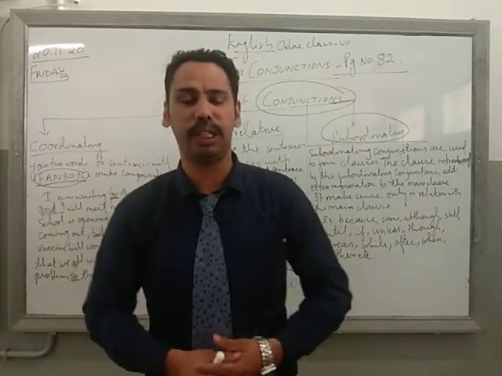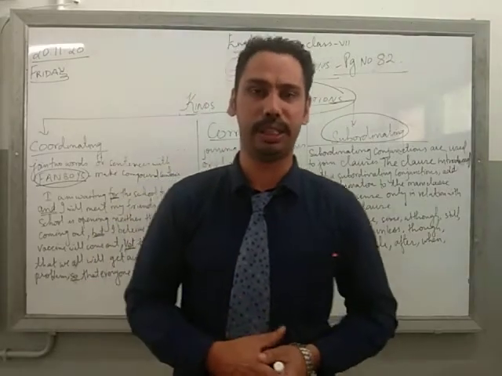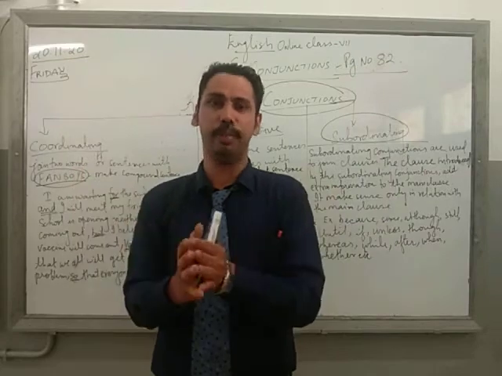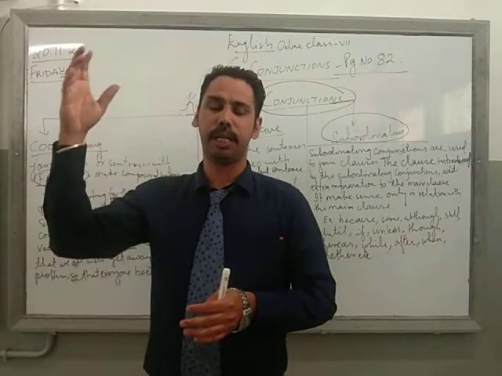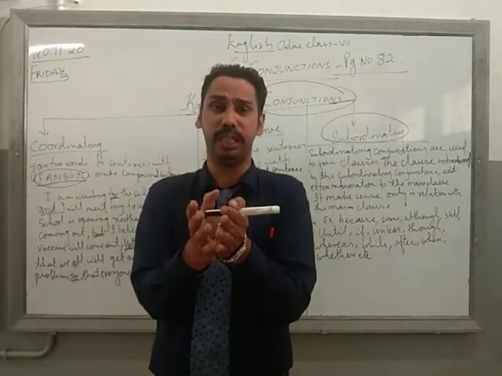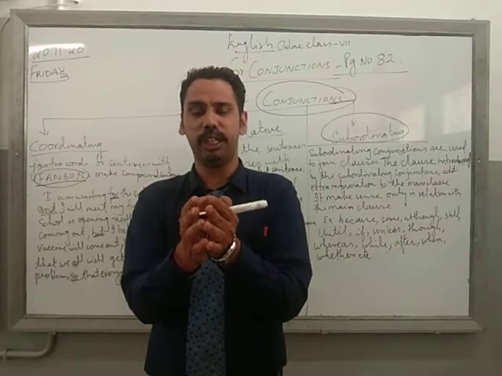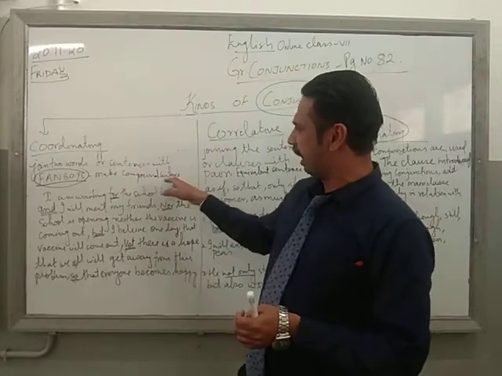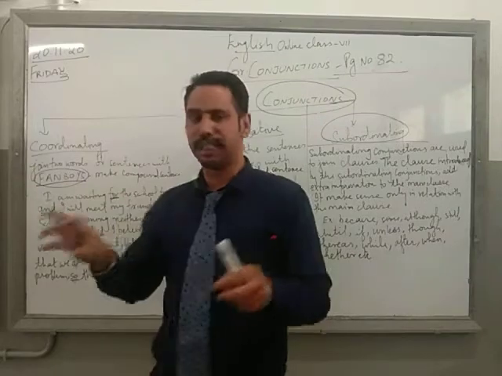Compound words, as I said, when we join 2 words, it makes a compound word. Like rain, bow, it makes rainbow. Right? If I say butterfly, these 2 words are different, and when we join them, it makes a compound word. To make a compound sentence, when we join 2 sentences with the FANBOYS, it means a compound sentence.